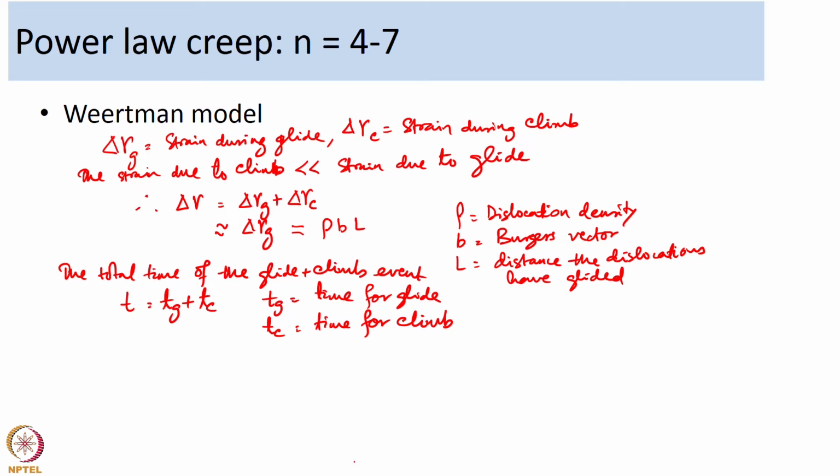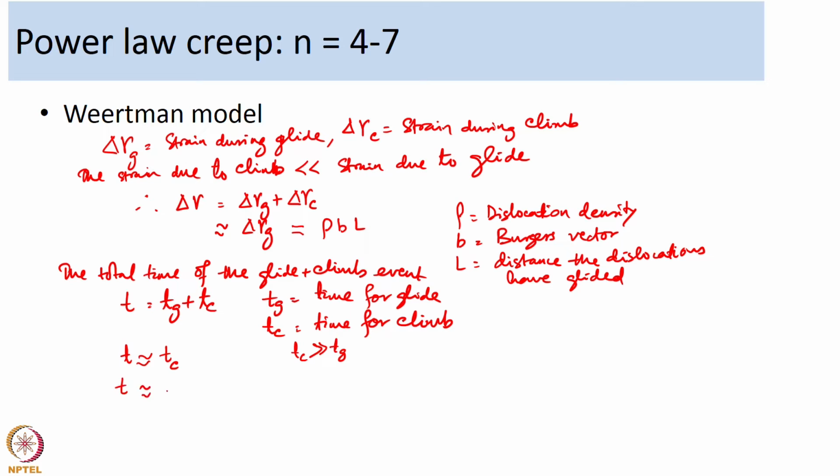What Weertman proposed is that the time for climb is going to be significantly larger than the time for glide. So, T can be approximated as T is equal to T c.